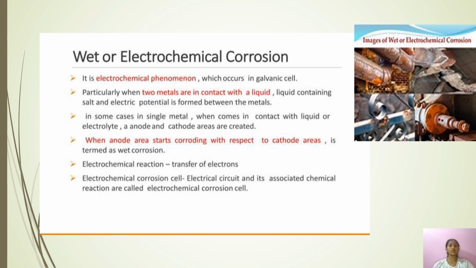When the anode area is small with respect to the cathode area, it is termed wet corrosion. In electrochemical reaction there is a transfer of electrons. That electrical circuit and its associated chemical reaction are called an electrochemical corrosion cell. So let's see a small video about corrosion.